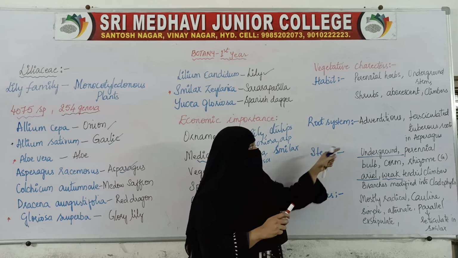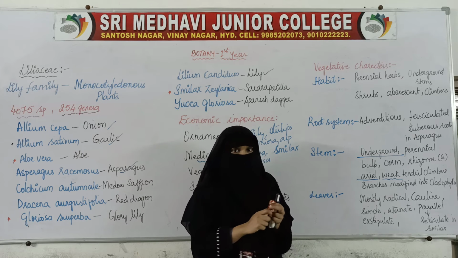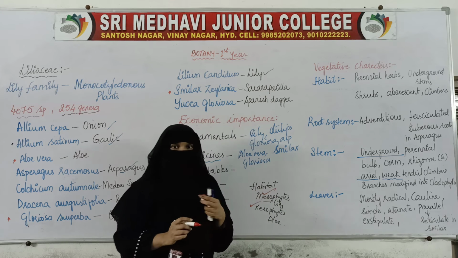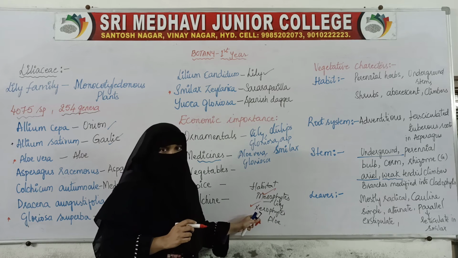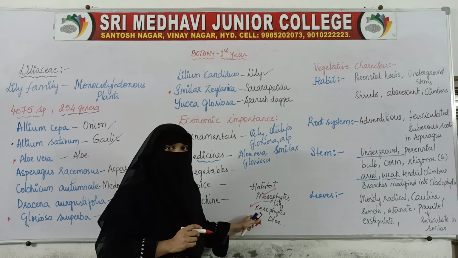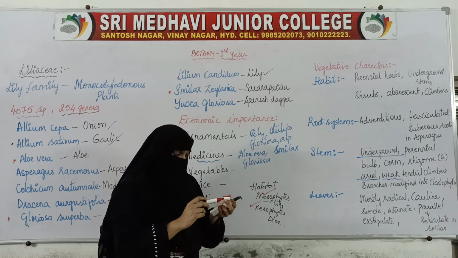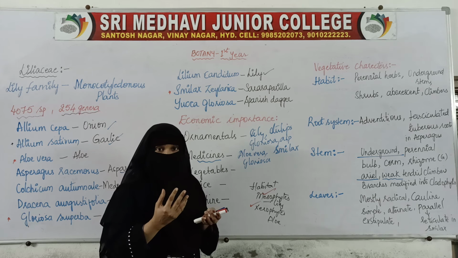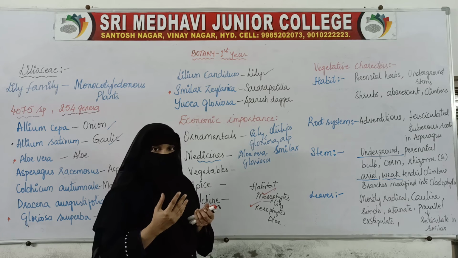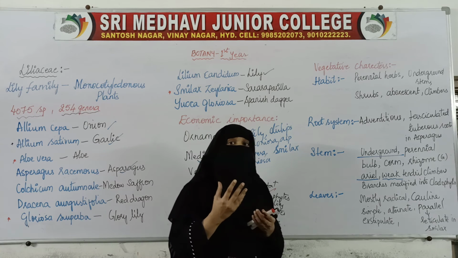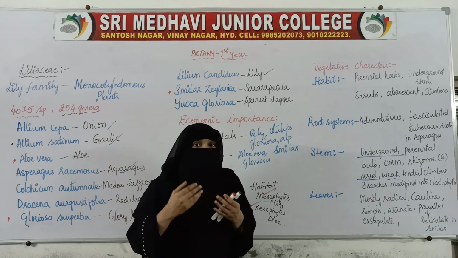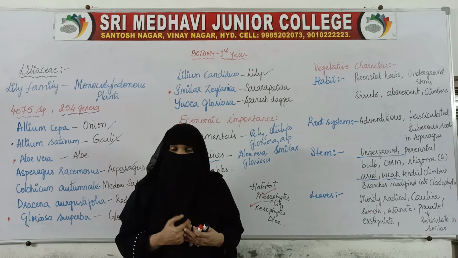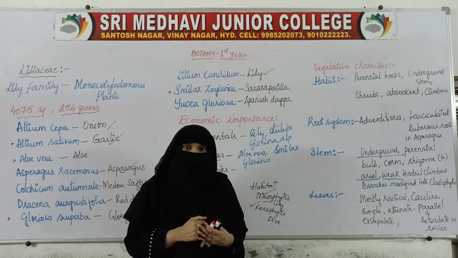We said that members of these plants are mesophytic in habitat as well as xerophytic, that is, they can live in the desert areas also, in very hot temperatures also. So if they are living in very hot temperatures, they should have such a mechanism that they avoid transpiration, because there will be water scarcity in the desert areas.